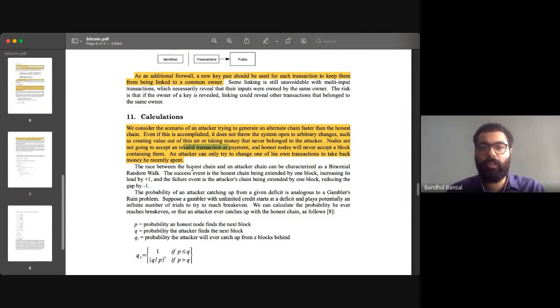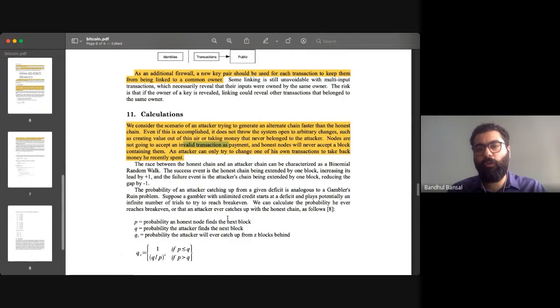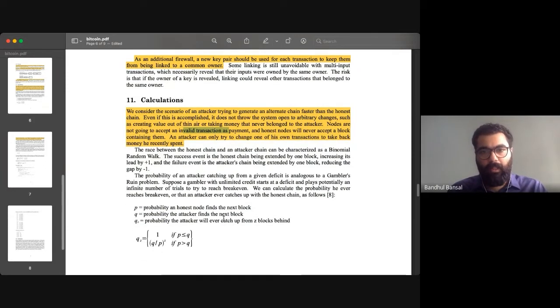Now, this is what the motive of an attacker could be, right? So what Satoshi has done is, he has tried to explain this attack in a mathematical form. Like, what could be the probability that an attacker would be able to catch up with the blocks that are being mined by the other honest nodes, right? And try and form the longest chain. In this, he has used some variables, like p is the probability an honest node finds the next block, right?